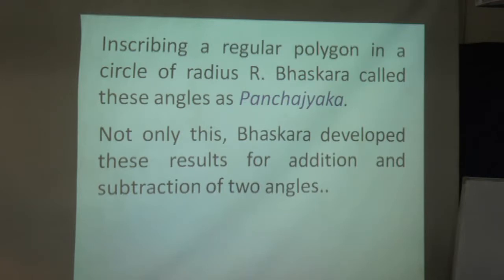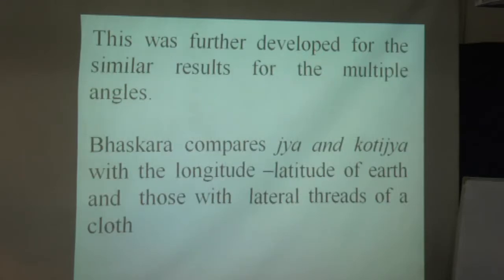Not only this, Bhaskara developed results for addition and subtraction of two angles. This was further developed for similar results for multiple angles. Bhaskara compares Ja and Kotija with the longitude and latitude of Earth, and with lateral threads of cloth.